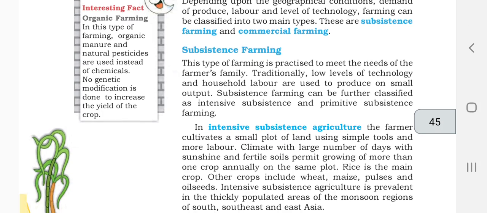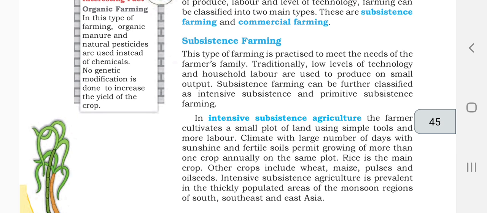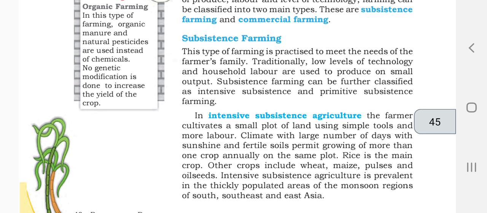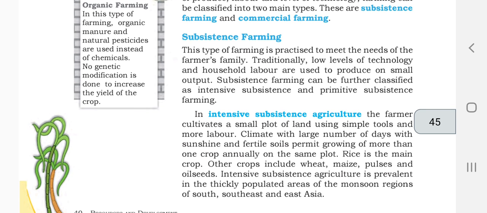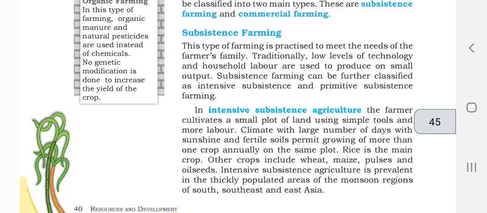The first one is subsistence farming. This type of farming is practiced to meet the needs of the farmers' families. Small farming means planting in their own land for their own food, doing agriculture to live a life from themselves. That is called traditional, low level. They use low level technologies, whatever tools they had that they produce by themselves. Only within the families, this kind of subsistence farming works to live their own life.